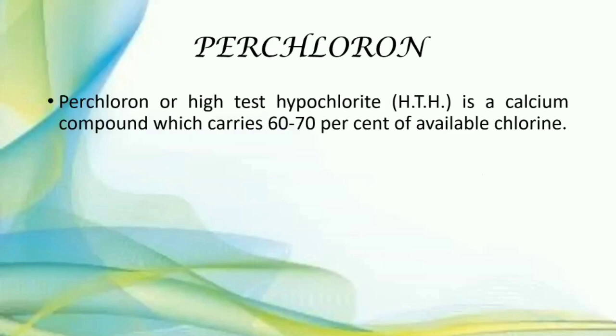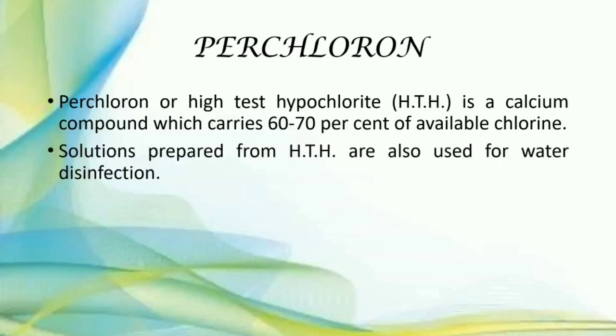The solution prepared from HTH is used for water disinfection, but it is also not used frequently. The main method used for chlorination is chlorine gas.